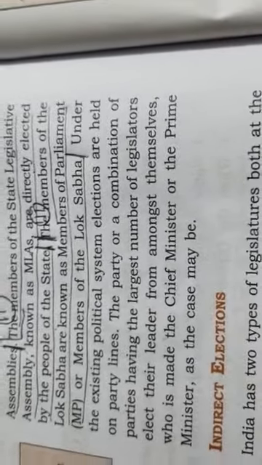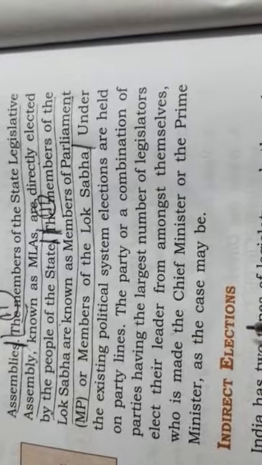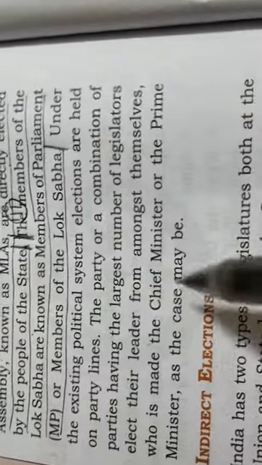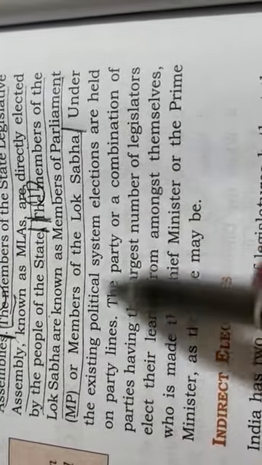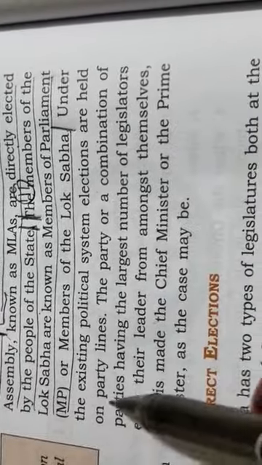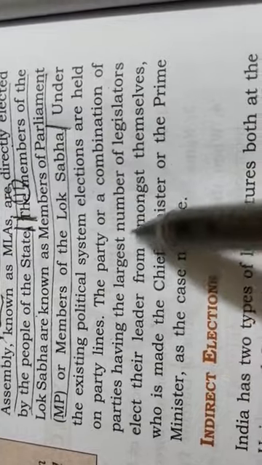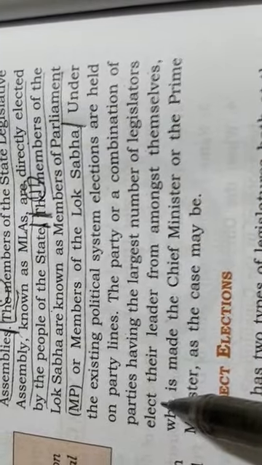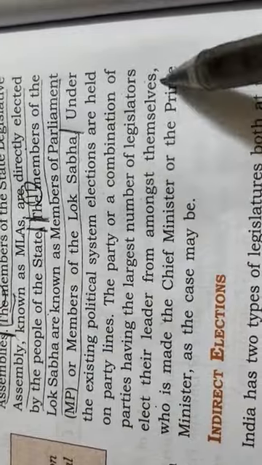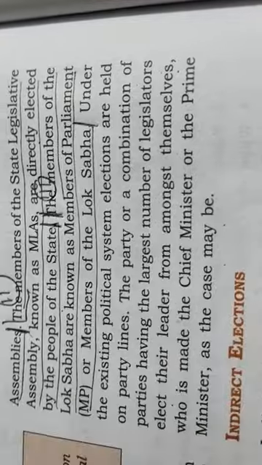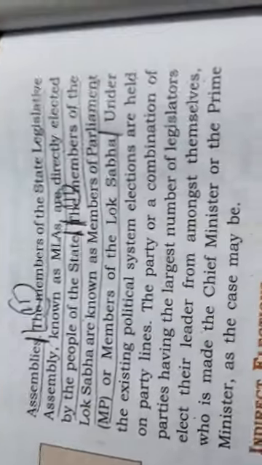Now who are directly elected? The example of who is made the chief minister or the prime minister. So under this, what is explained? Under the existing political system, elections are held on party line, that we already know. The party or combination of parties having the largest number of legislators elect leaders among themselves, who is made the chief minister or the prime minister as the case may be. So what happened here? Is this clear? That we in our country understand this.